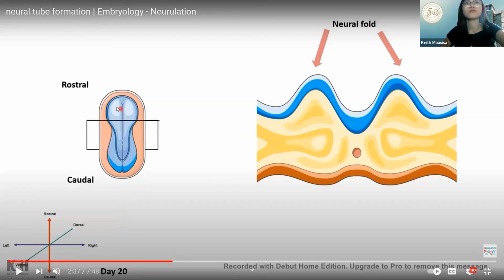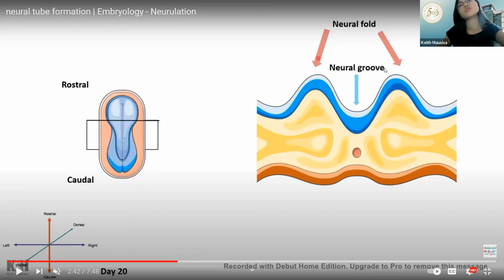Remember, this is your neural plate. This is the neural groove, since it will form a curving. It will form the neural fold. The neural groove will remain as a neural groove.